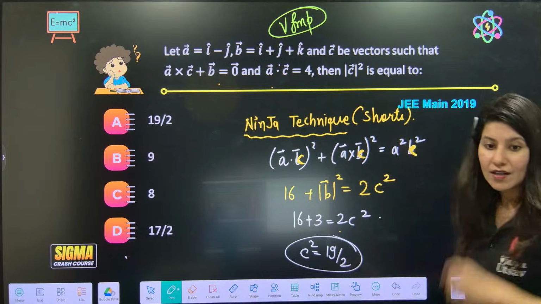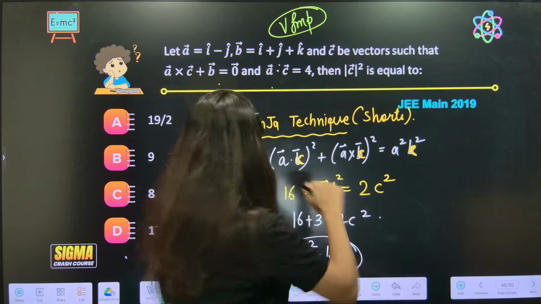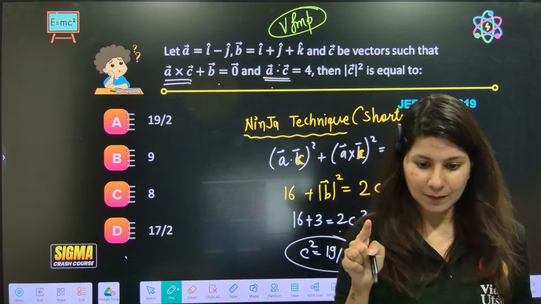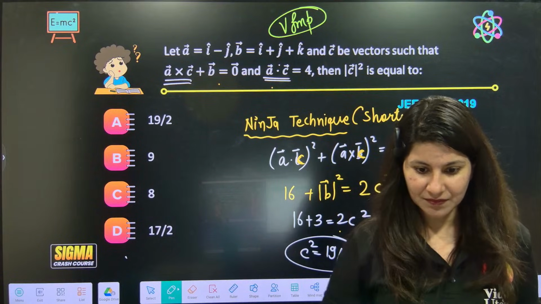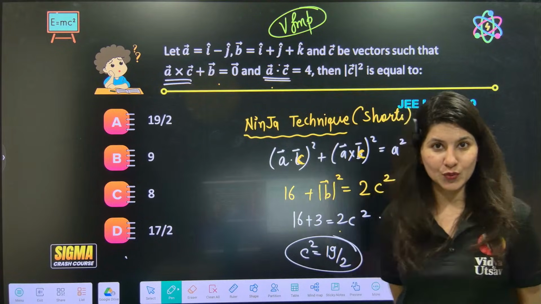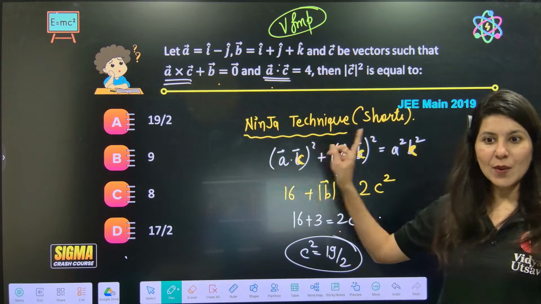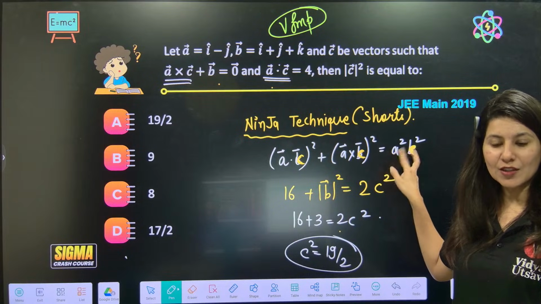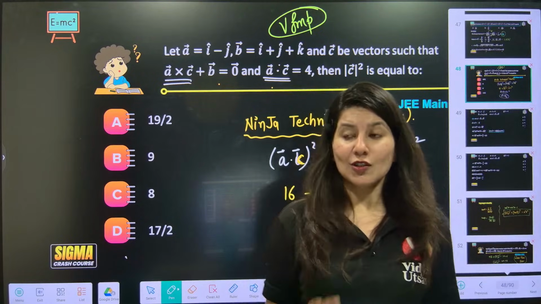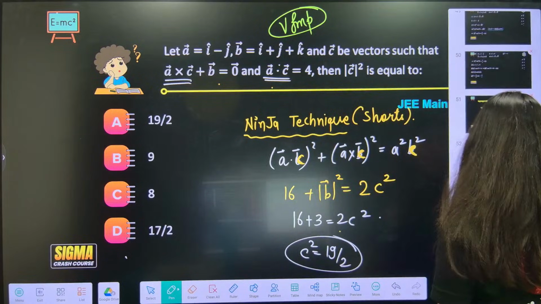So what is the key takeaway now? I'll spend 10-15 seconds on this. The moment you see cross and dot together, dot and cross, tell me now, what are you going to do? Dot and cross together. Lagrange's identity. Dot product square plus cross product square is equal to magnitude of A square, B square. Remember? Okay. This is going to save your time, so that you can spend time on more difficult problems. That's what the agenda is. Okay.